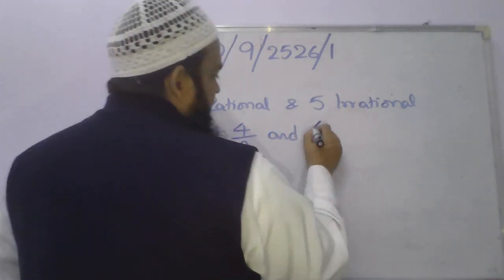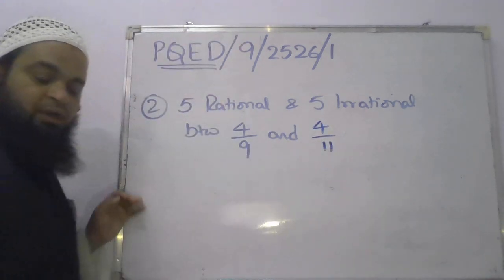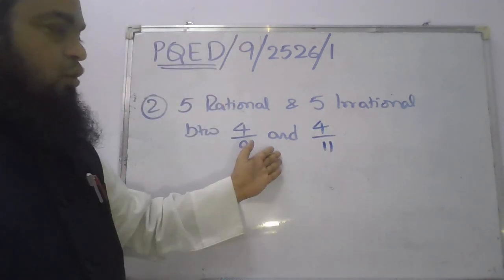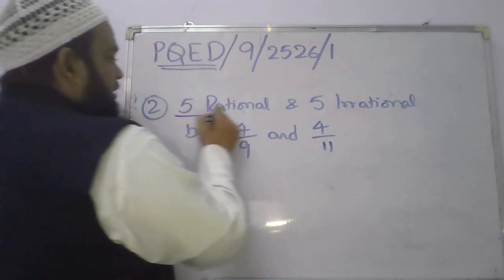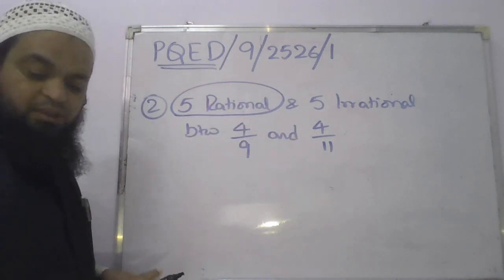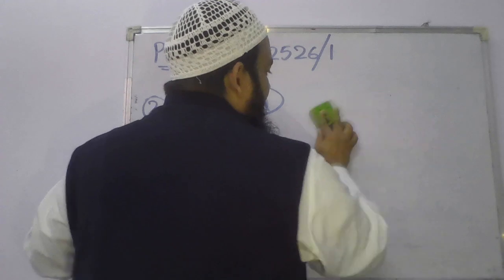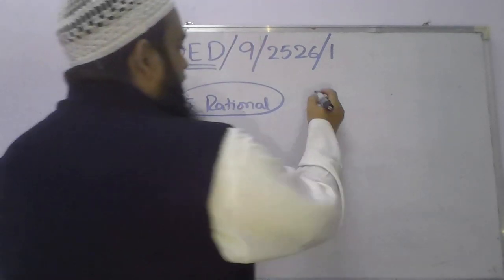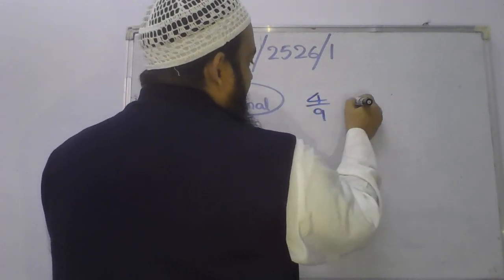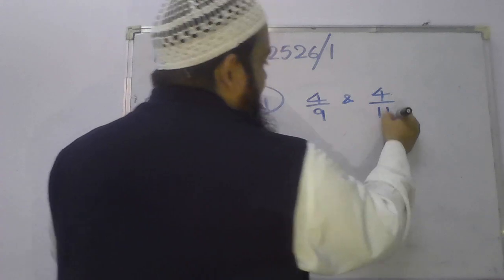Sorry, the font is very small, so I couldn't read it out. So between 4 by 9 and 4 by 11, let us first find five rational numbers. Then we'll go to irrational.